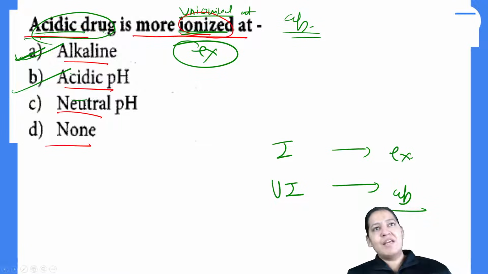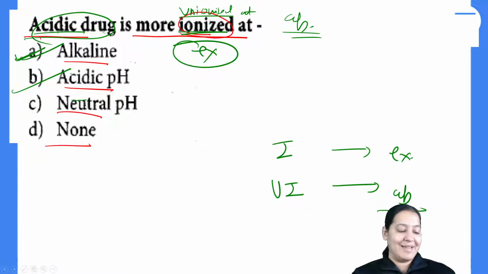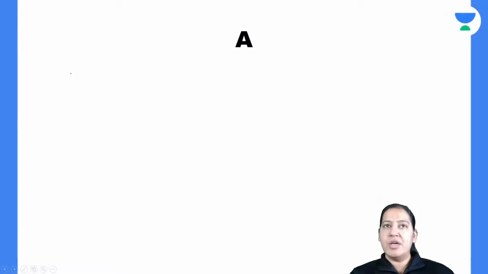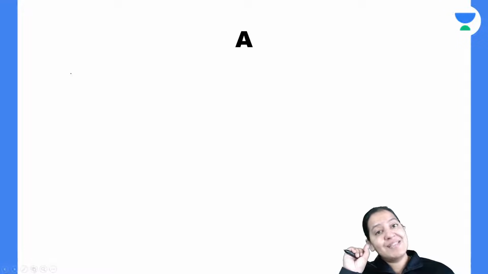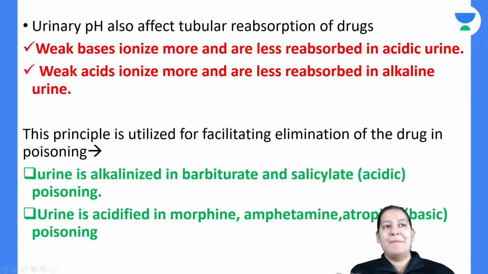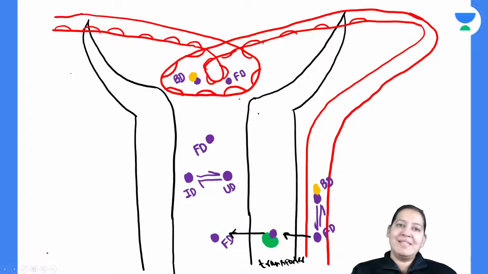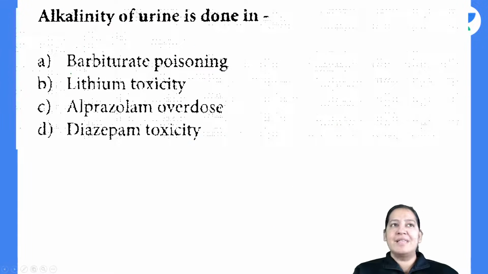Other people are also getting it apart from these three students, or not? So everyone give me a thumbs up. Not only these three students, everyone should answer. Give me a thumbs up those who are listening. Have you got the question? If you even have the slightest doubt, please let me know. I will repeat it. Please tell me. So you know the concept. You can see here, I have told you very clearly about the acidic and basic drug.